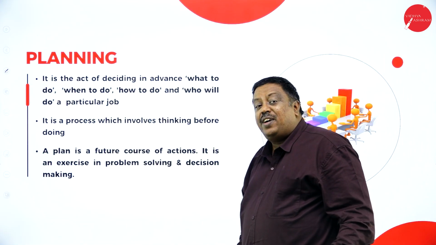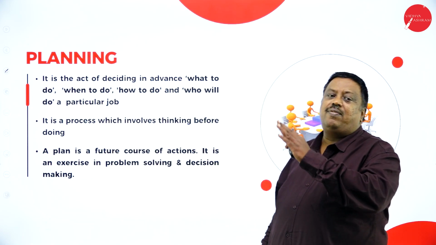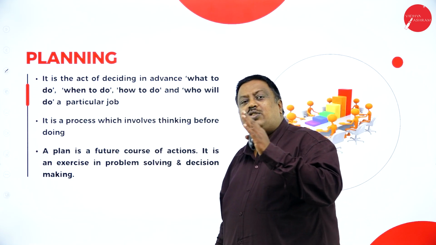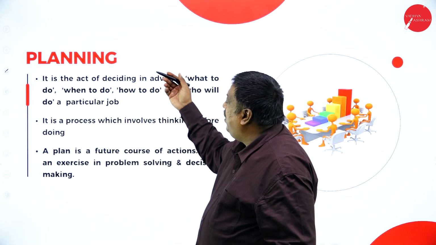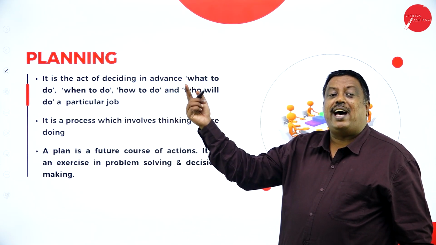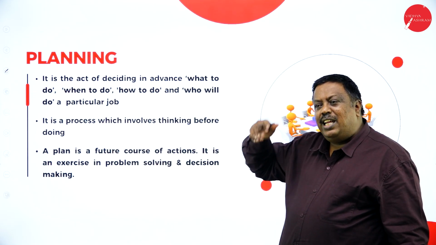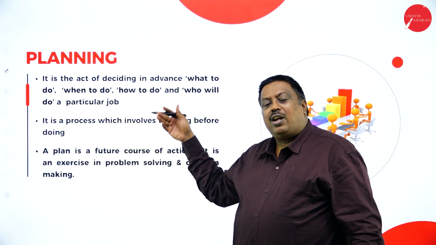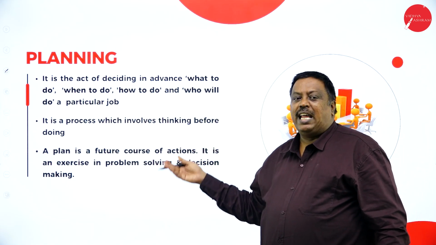Next, what is the first function, planning? Planning is nothing but deciding in advance what to do, when to do, how to do, who has to perform it, and when it has to be performed. This is the concept we are going to have in planning. Planning is for the future course of action, not for the previous one. The entire concept we are going to discuss in the 4th chapter called planning.